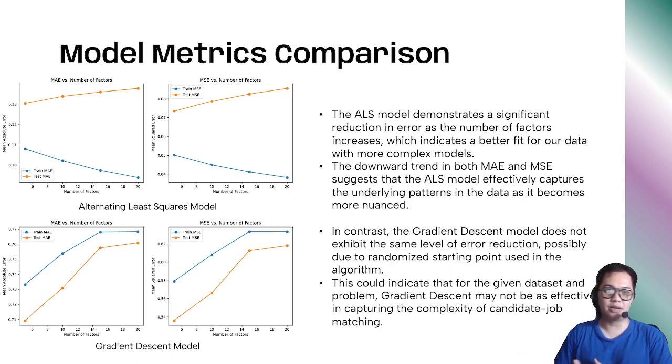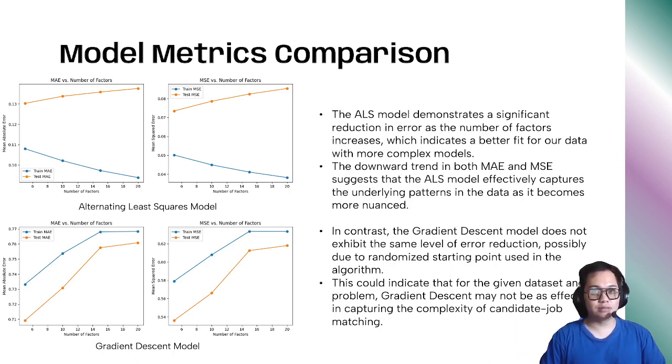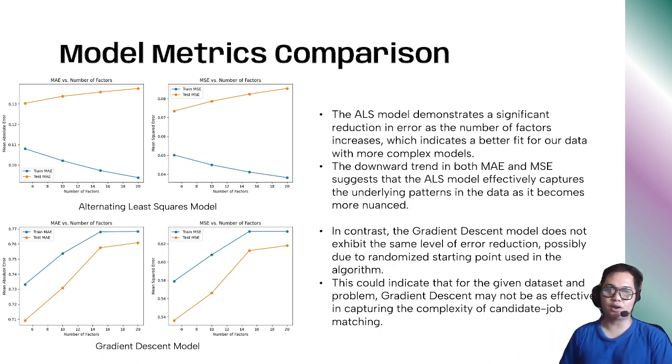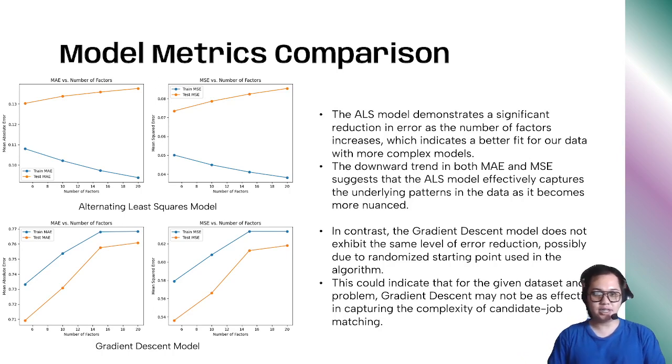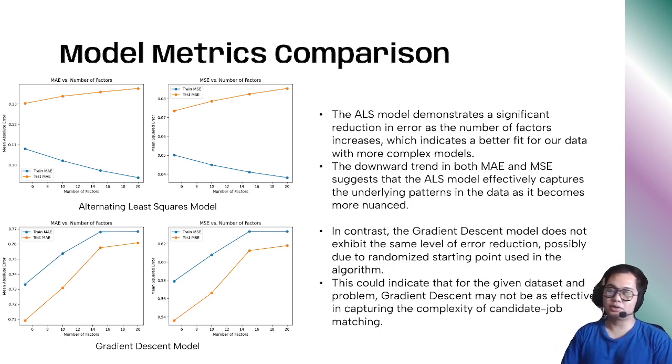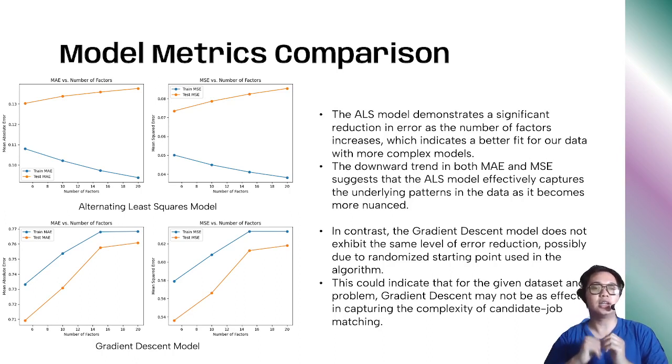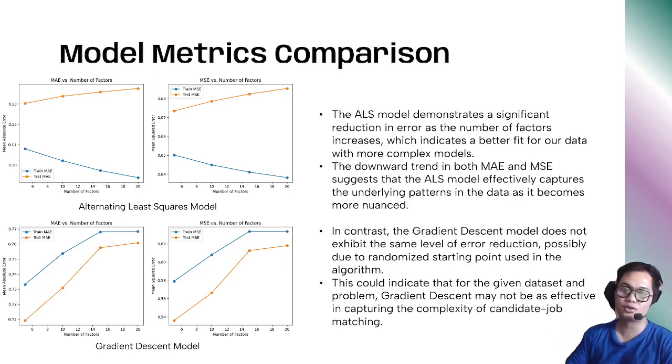This is our model matrix comparison. The ALS model demonstrates a significant reduction in error as the number of factors increases, which indicates a better fit for our data with a more complex model. The downward trend in both MAE and MSE suggests that the ALS model effectively captures the underlying patterns in the data as it becomes more nuanced.